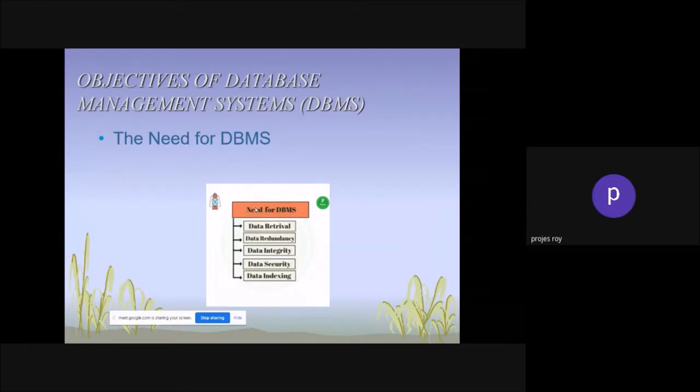Then data redundancy. When you are looking at the data in MS Excel, the whole data is coming up in front of you, every part of the data. So if any deletion or updation happens, it smashes the whole database. When you are using a database management system, you need not worry about that, because if you want to lock the data, that is possible.